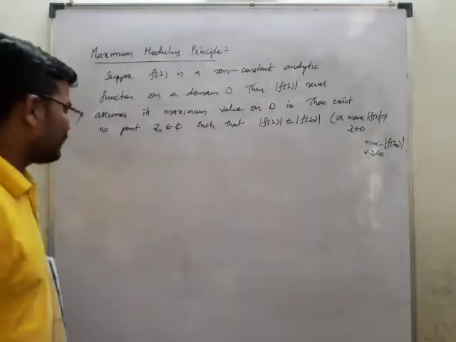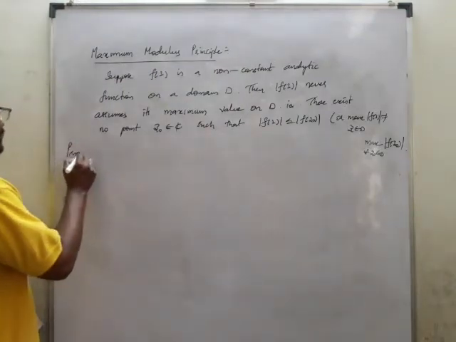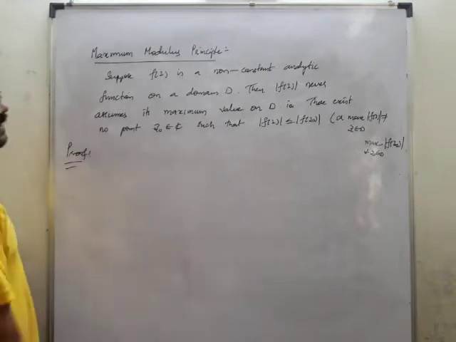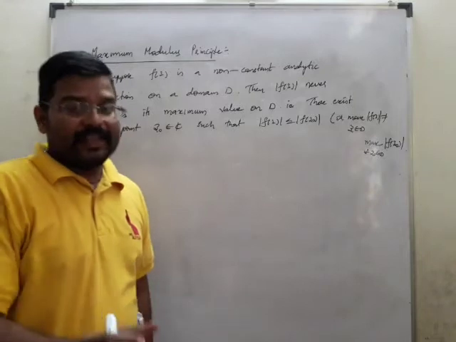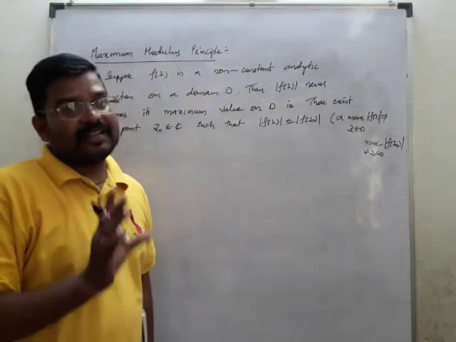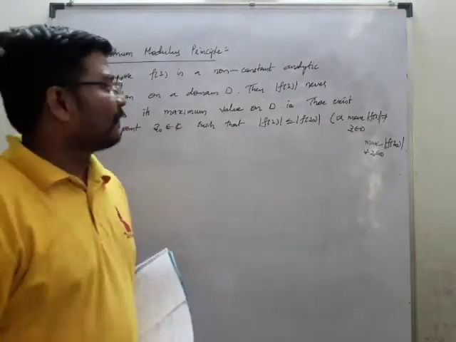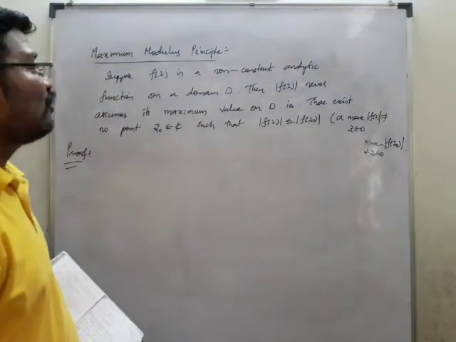Now if you understand what the theorem says, then it is very easy. Suppose f of z is a non-constant analytic function. It should not be a constant function, and f of z should be analytic. Then f of z never assumes its maximum value.